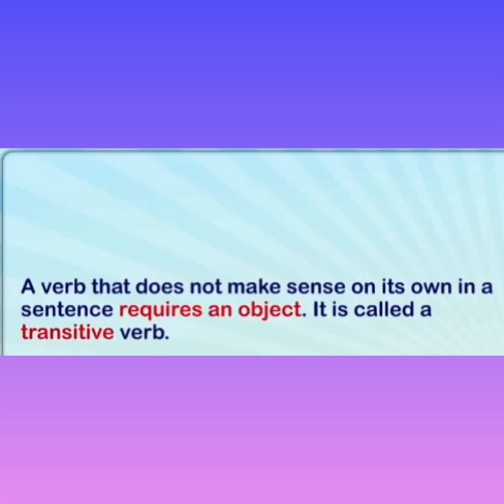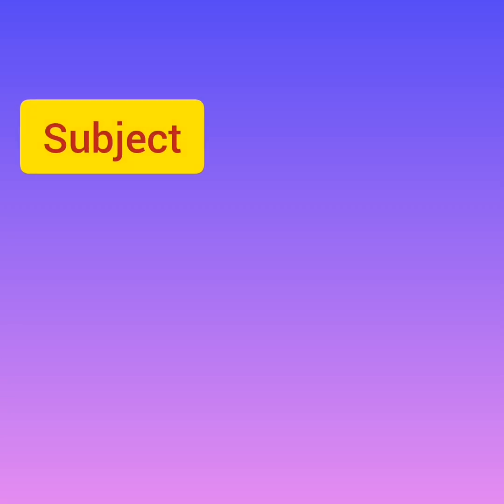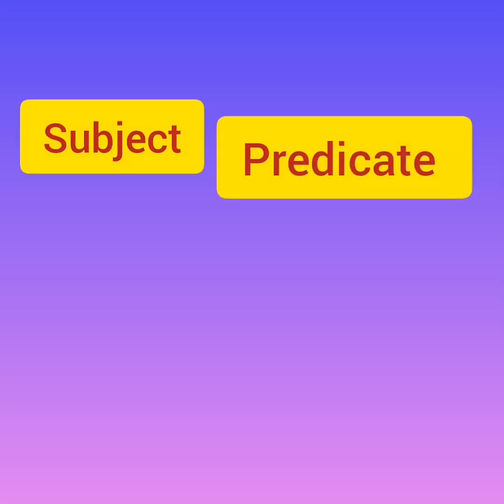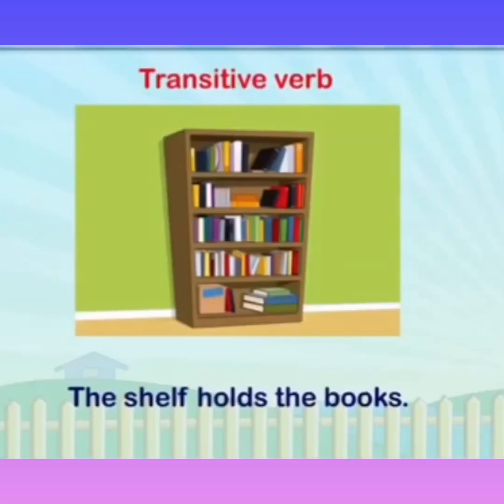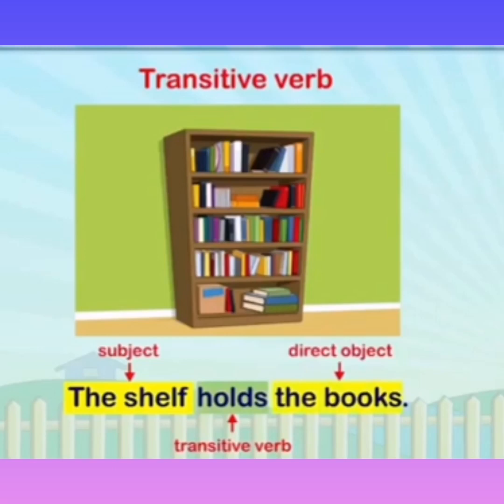Now, as in English, you may know that in a sentence there are two parts. The first one is the subject and the second one is the predicate. Always this verb is with the predicate part. Okay, means the starting is the subject, then verb, then the object. Now, some more examples are like the shelf holds the book. In this sentence, the shelf is the subject, holds is the transitive verb, and the book is the direct object.